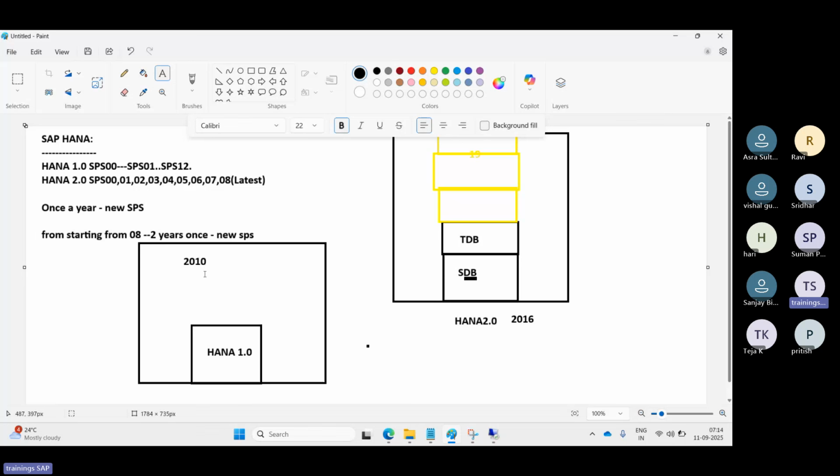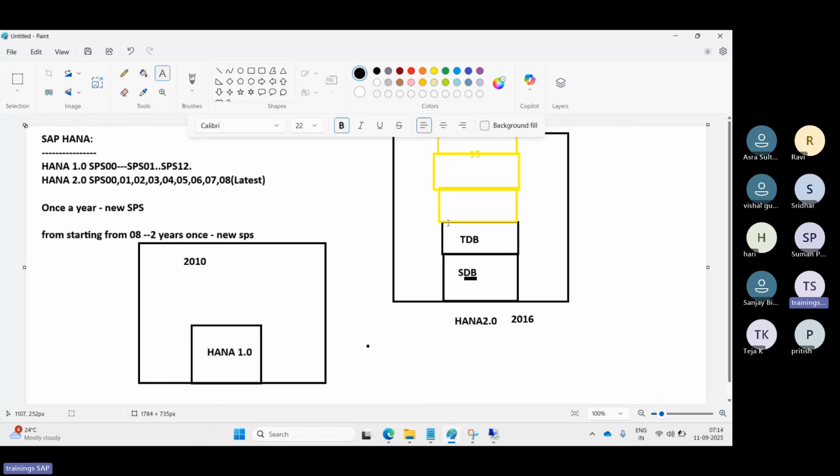Earlier, the persistency layer, the disk format layer, was included in the DB. Now they have separated it. They have made improvements in the persistency layer, and also enhanced workload management, security, encryption and auditing. There are multiple things they have introduced in HANA 2.0.